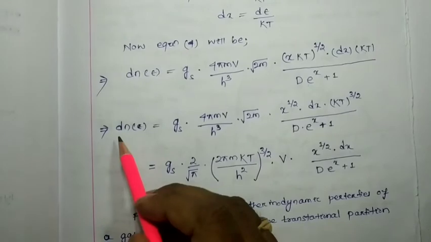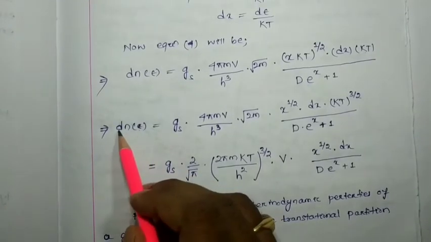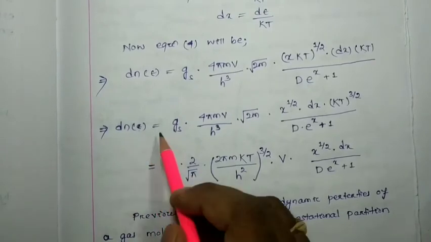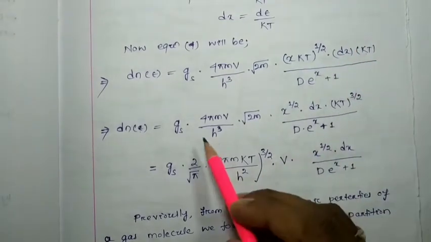Now dn, which is a function of epsilon, will be equal to how much? Again simplify these things. What we got?